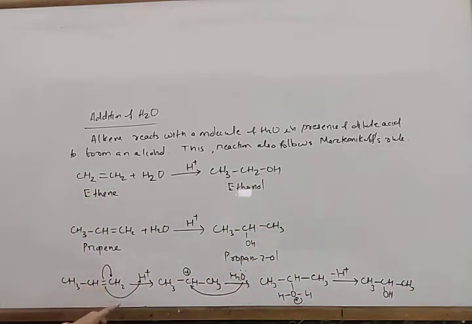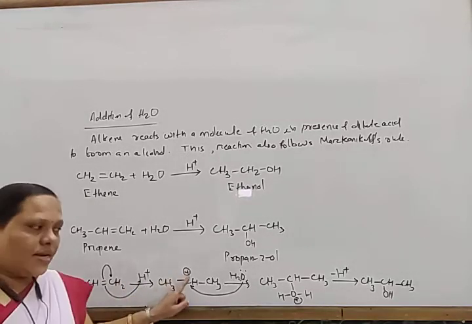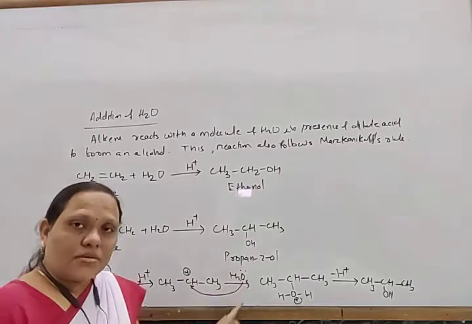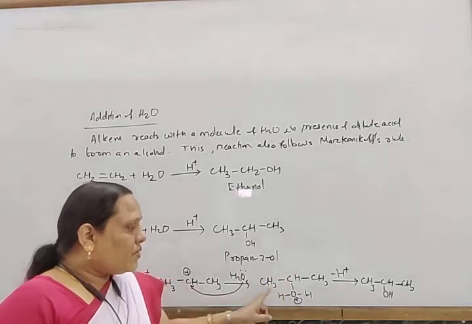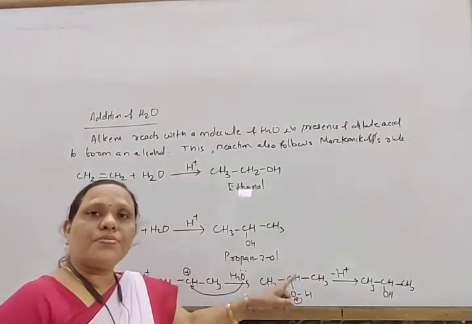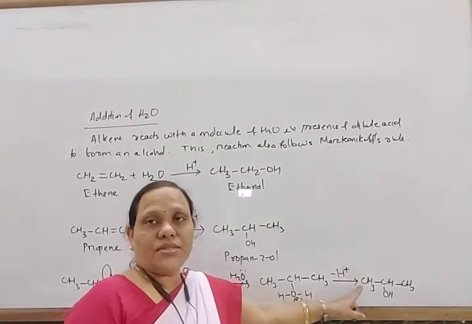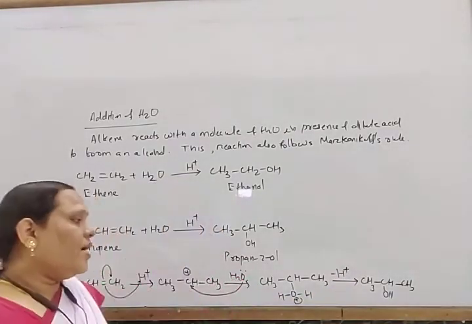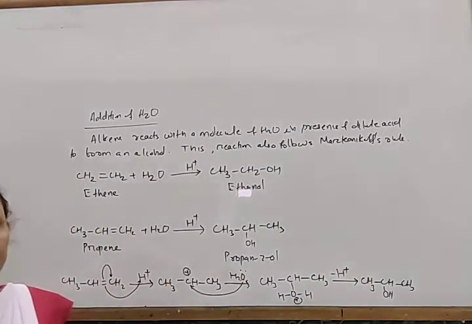Okay, so first it receives one H plus ion to form a carbocation. Then the water molecule attacks the carbocation to form the protonated alcohol, and from this protonated alcohol one H plus ion, a proton, is removed, and it forms alcohol. And this product is also according to Markovnikov's rule.